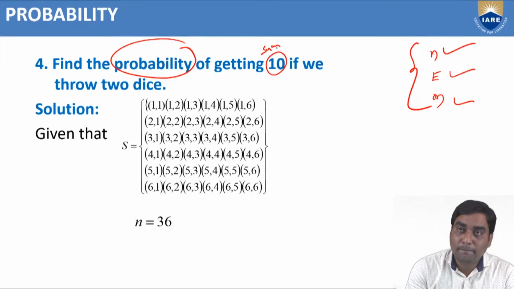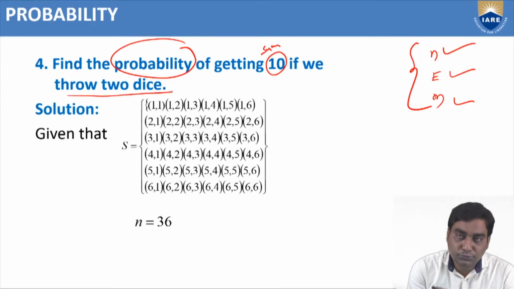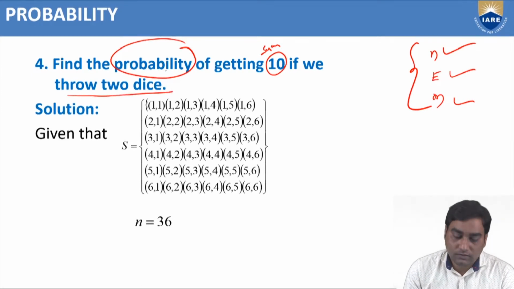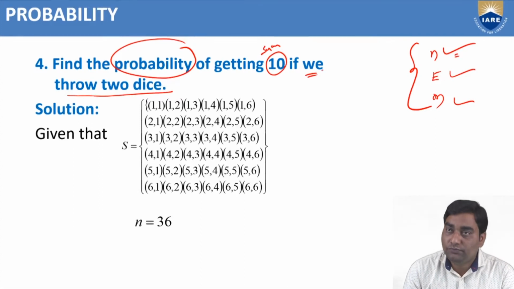Getting sum is 10. If we throw 2 dice, find the probability of getting sum 10. First, we need to find the n value.